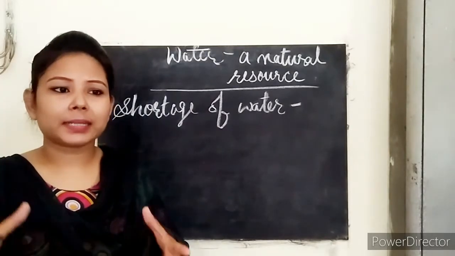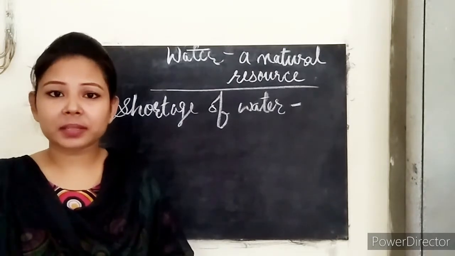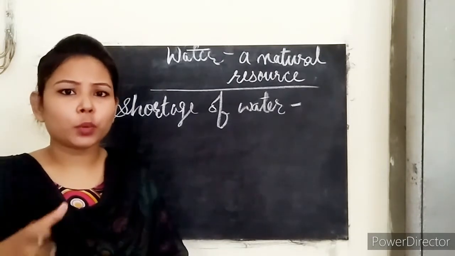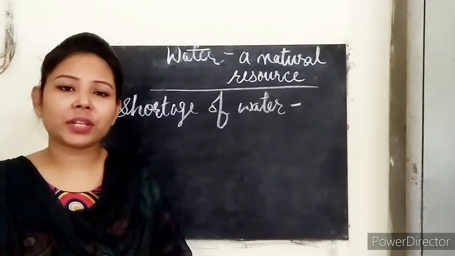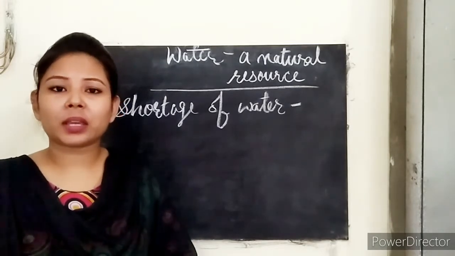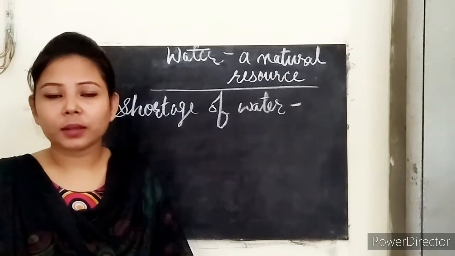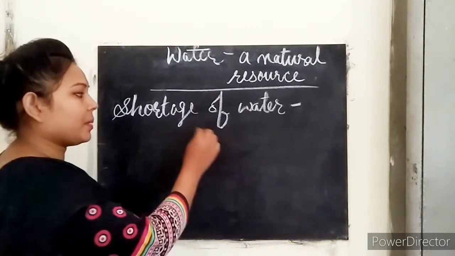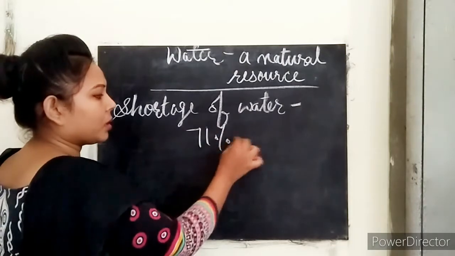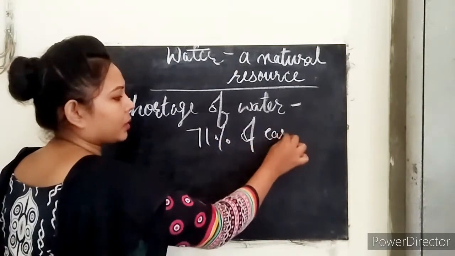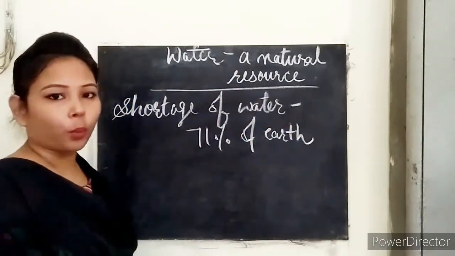So next we have shortage of water. Do you know that Earth's 71% is covered with water? Do you really believe that all this 70% is suitable for drinking and the other purposes of our needs? No. So 70% of Earth is covered with water.